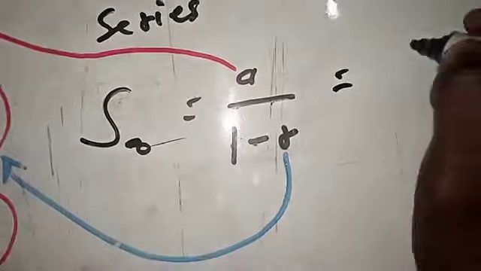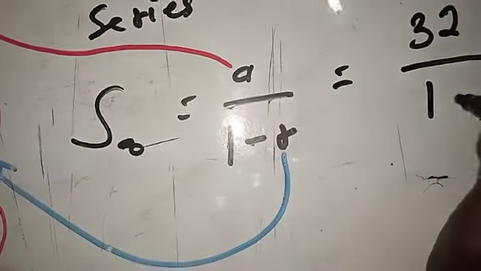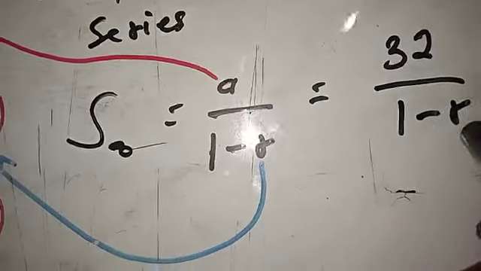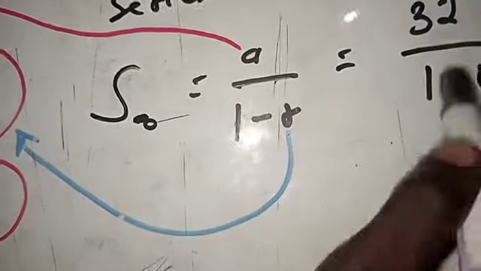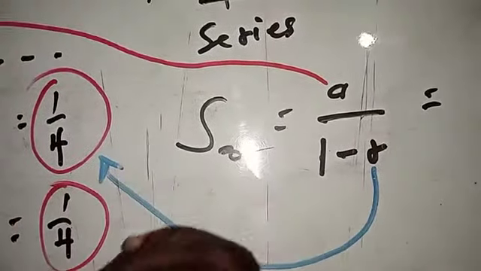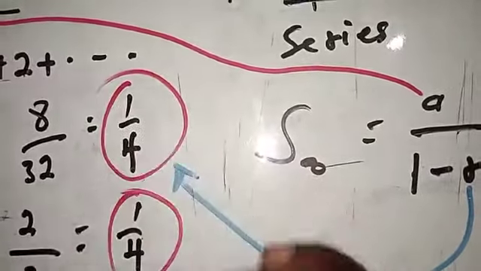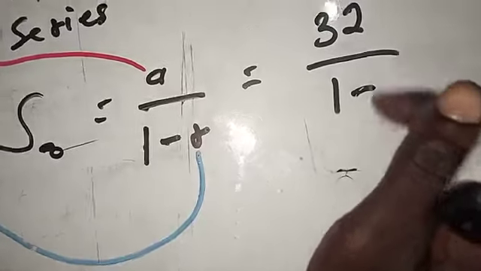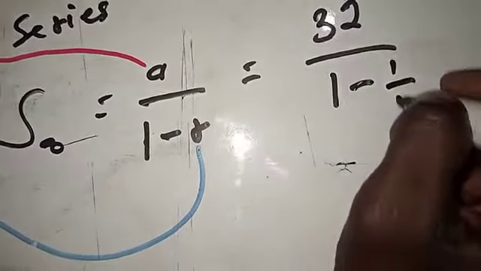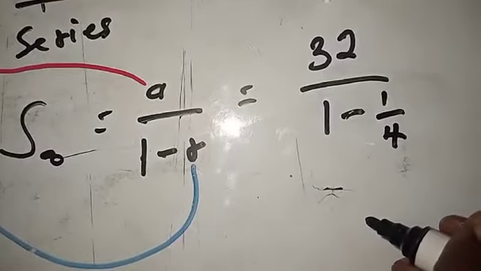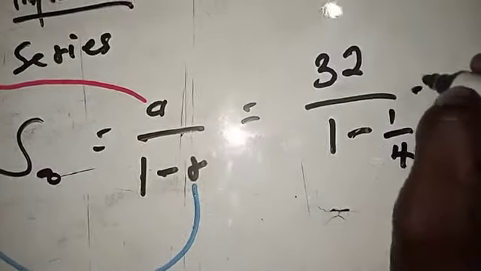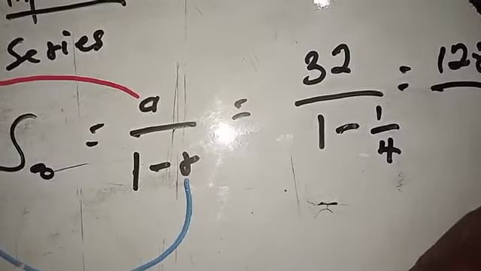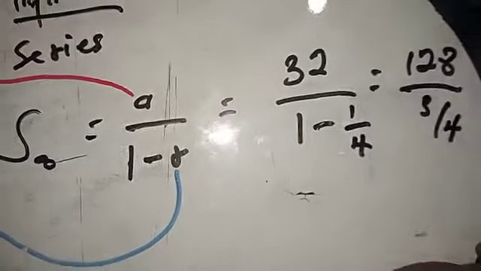So we are going to have 32 divided by 1 minus R. We use this particular definition if your R is less than 1, and this is of course less than 1. Now R here is supposed to be 1 over 4. So do your calculation. If you do your calculation, you are going to have 128 divided by 3 on 4. So 3 on 4, that is what you are going to get.